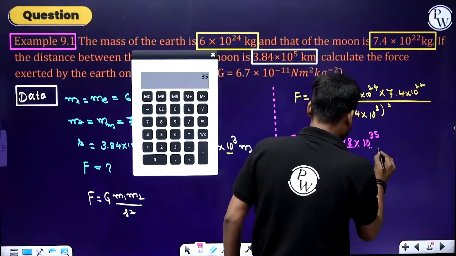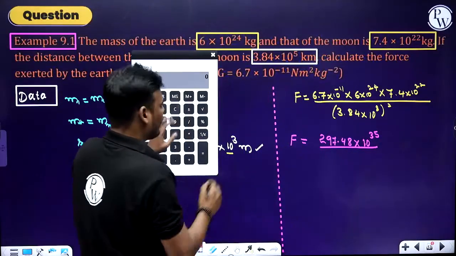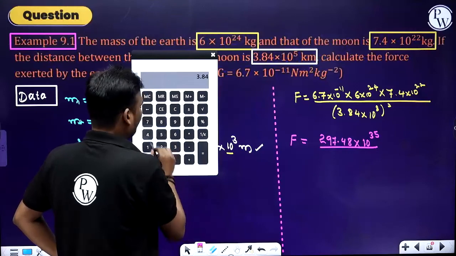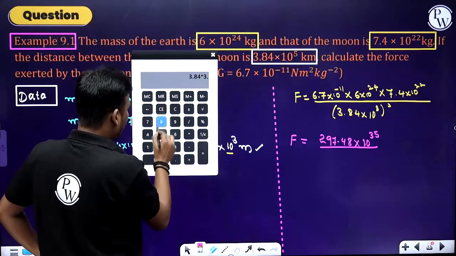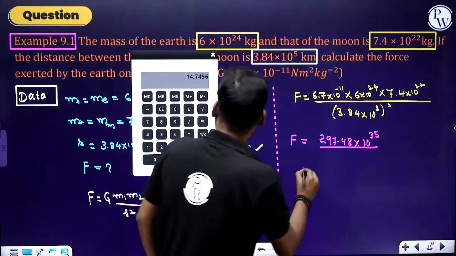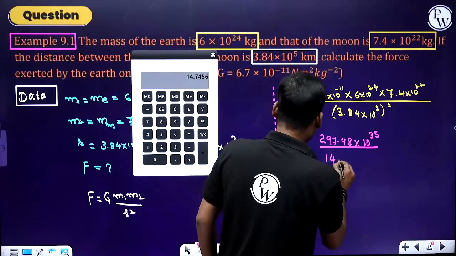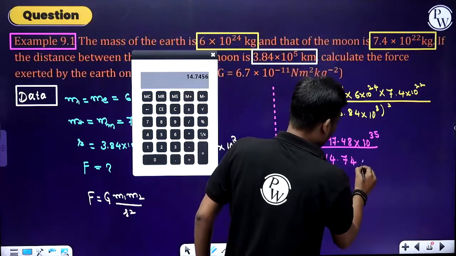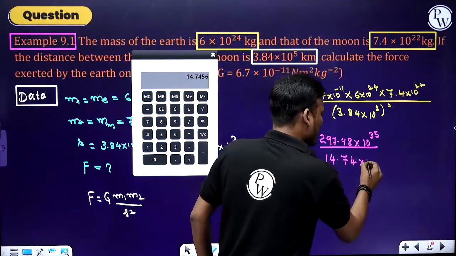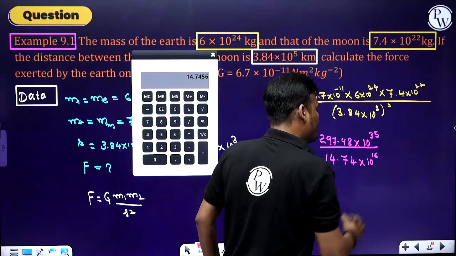Now the denominator, 3.84. It is a square, right? Therefore 3.84 into 3.84 is 14.74, into 10 power 8 doubled, 10 power 16.